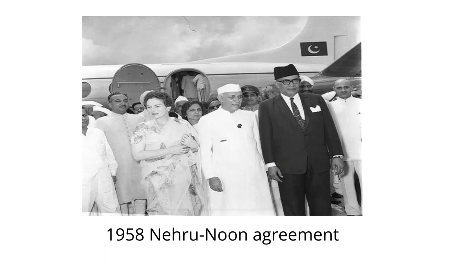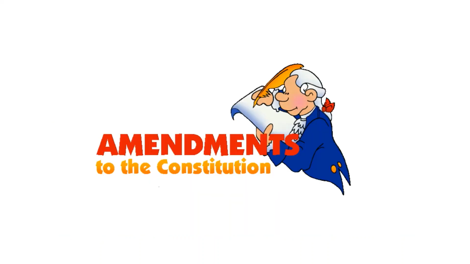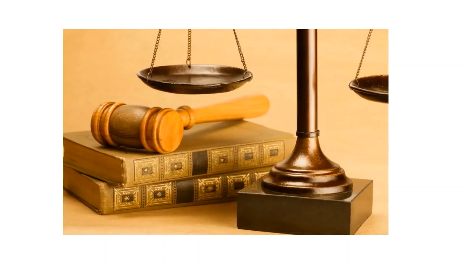The dispute continued till the Nehru-Noon Agreement was signed in 1958 between India and Pakistan. In the agreement, the territory of Berubari Union was divided and distributed equally between India and Pakistan. But the Supreme Court said Article 3 is not sufficient power to diminish state territory. Then Article 3 was changed by the powers of Article 368 on 14 March 1960. It was decided by a bench of 7 judges.